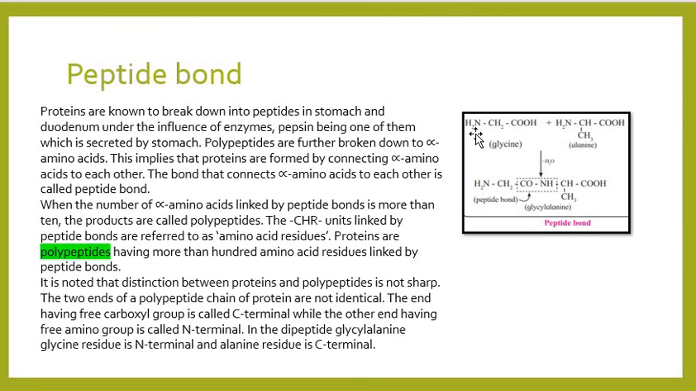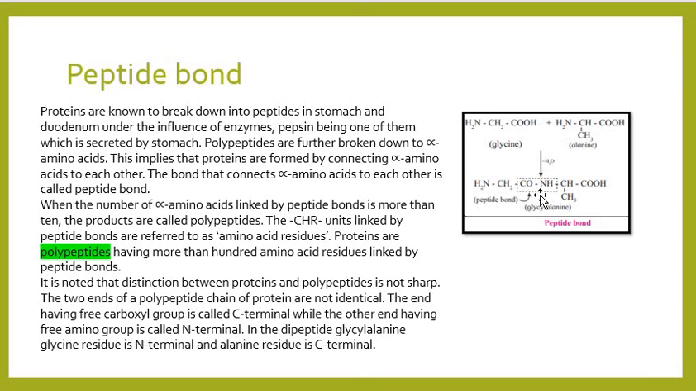Let's see. This is one amino acid, glycine, and this is another amino acid, alanine. The COOH group will interact with the NH2 group of another amino acid, and they will lose one water molecule to give a secondary amide kind of functional group within the molecule, and this kind of bonding is called a peptide bond. It is noted that the distinction between protein and polypeptide is not that sharp. The two ends of a polypeptide chain of protein are not identical. The end having a free carboxylic group is called C-terminal, and the other end having a free amino group is called N-terminal.